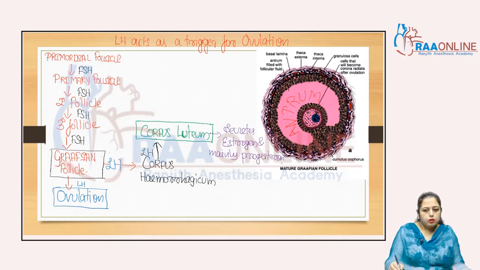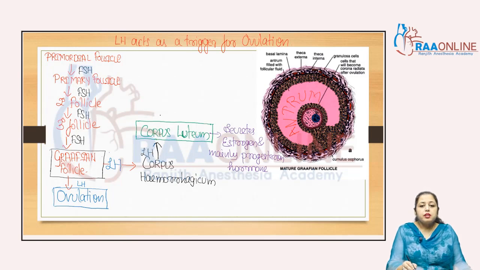It secretes both estrogen and progesterone, but mainly progesterone hormone. Why is it called the temporary endocrine structure? In the 2017 NEET paper, that question was asked actually, right?